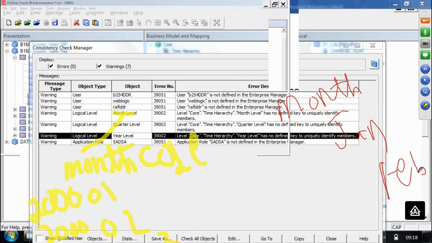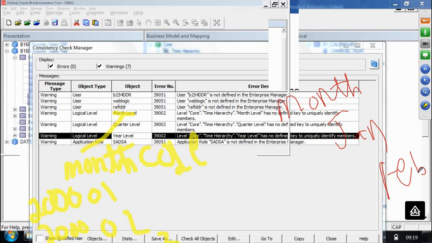If I say January, what is January? 2000 January or 2001 January or 2017 January? We cannot tell, yes or no? Meaning, based on month code, I am able to identify uniquely one thing, yes or no? But month name is not suitable to identify a member uniquely. Month code is useful to identify a member uniquely, but month name is not.